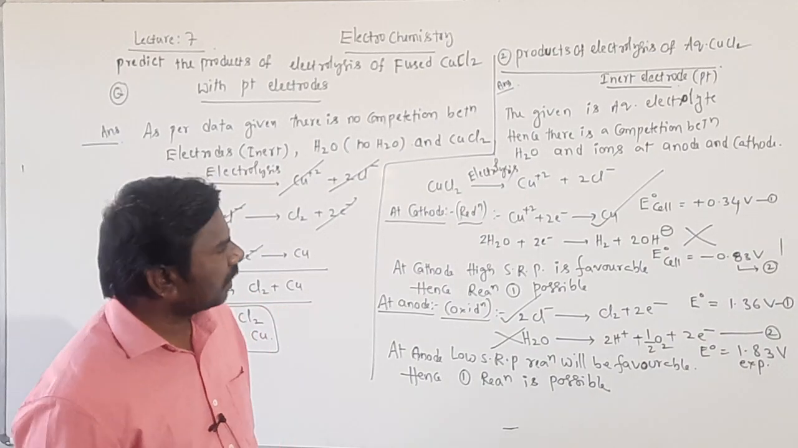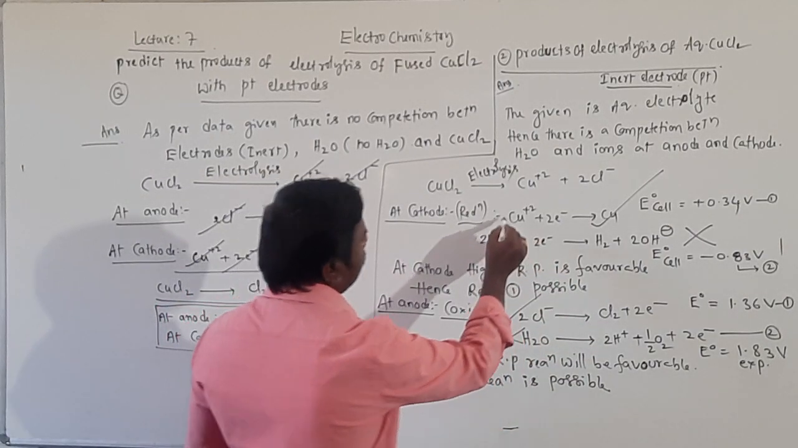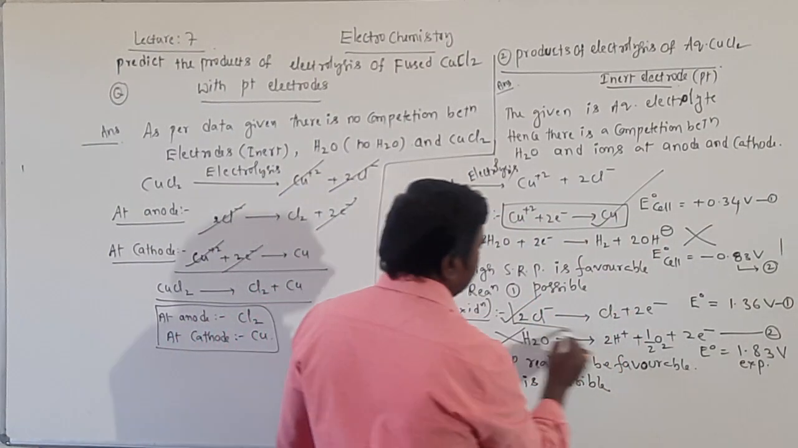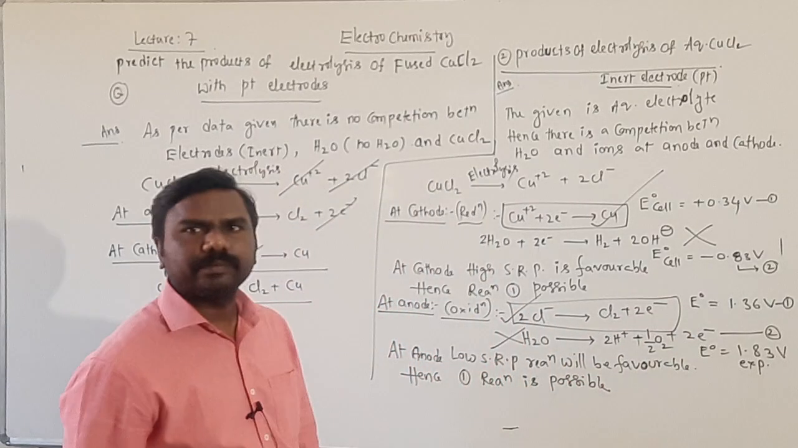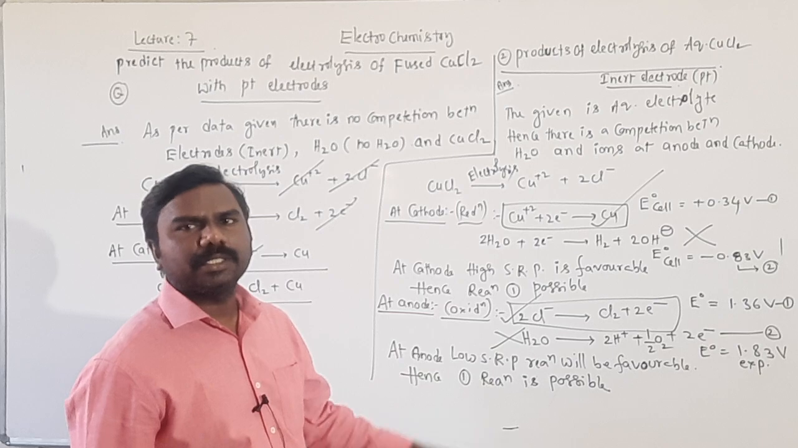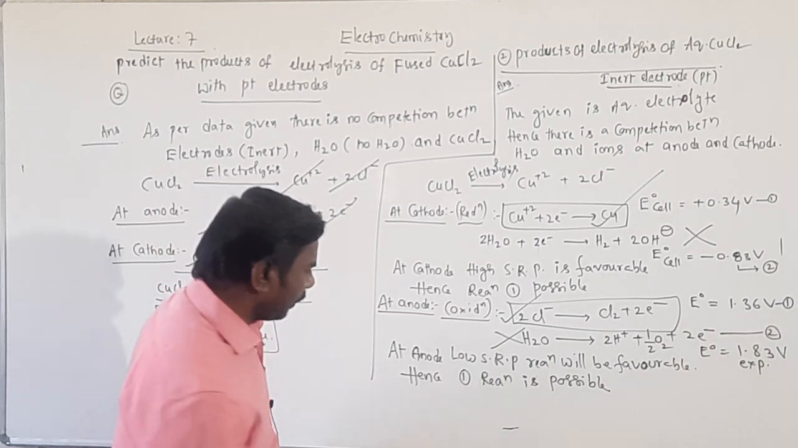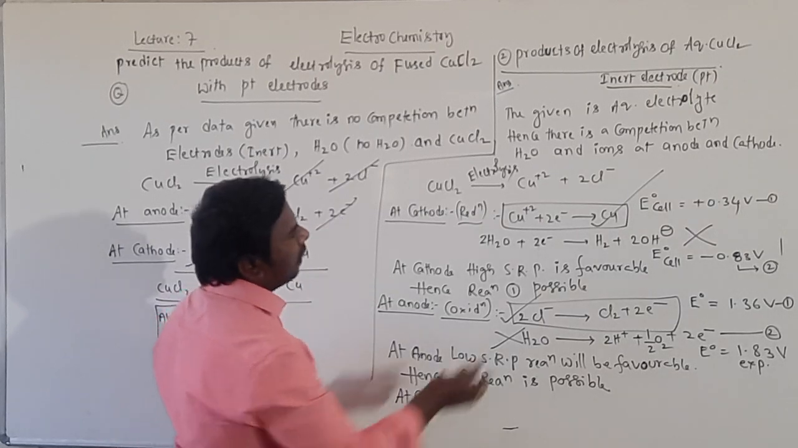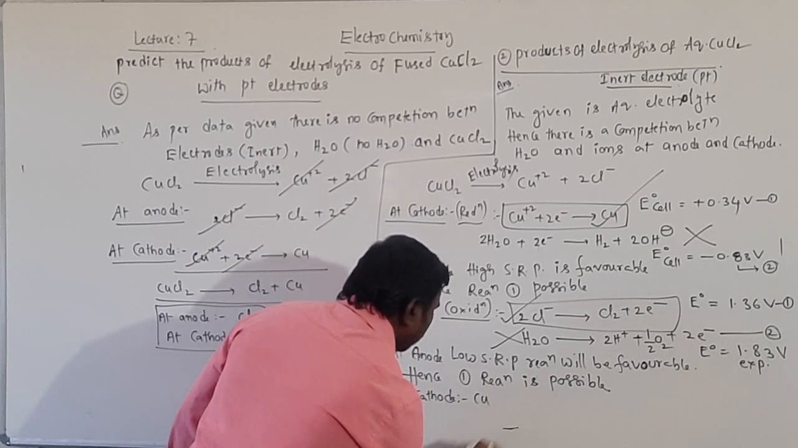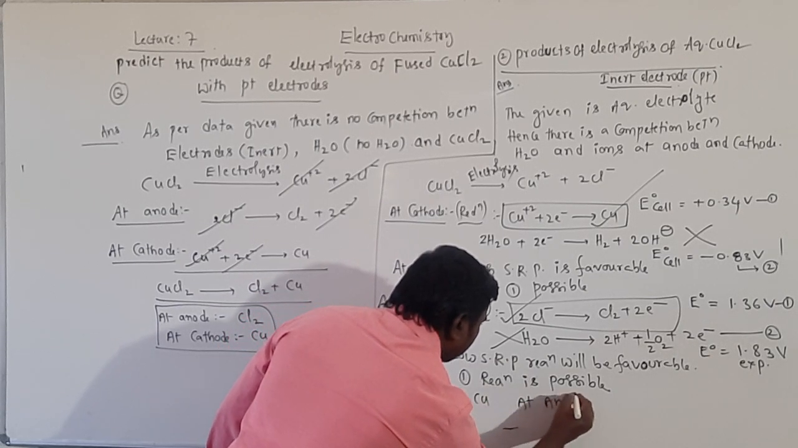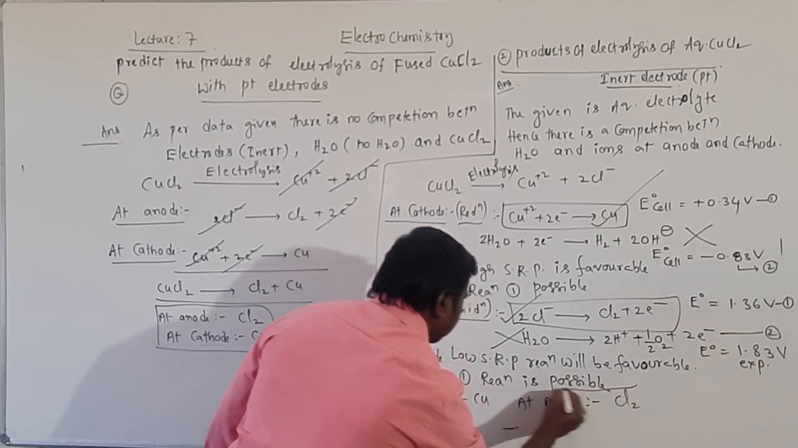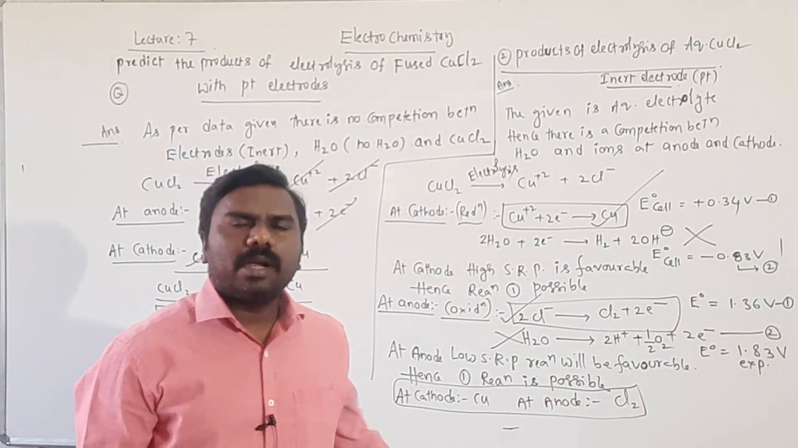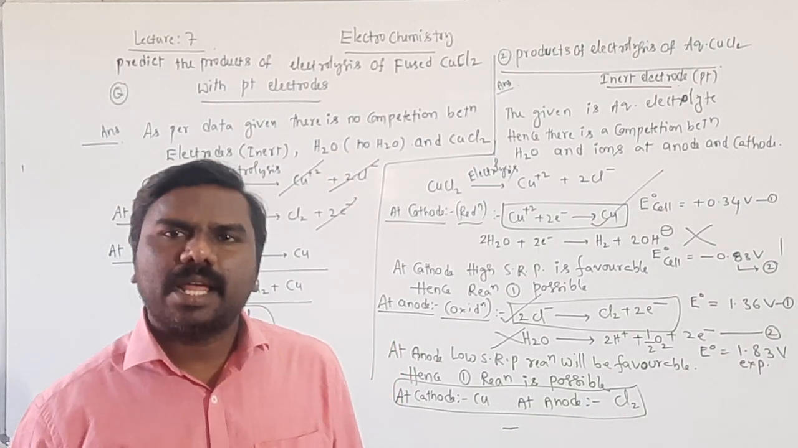Getting, students? So, I am showing here, this reaction is possible at the cathode and this reaction is possible at the anode, with competition from water. Then at the cathode, what is formed here? Copper. At the anode, chlorine gas. This is the answer for this question. Copper is deposited at the cathode, chlorine gas is liberated at the anode.